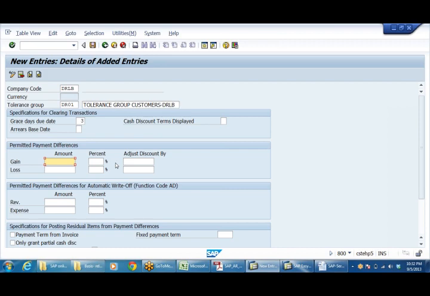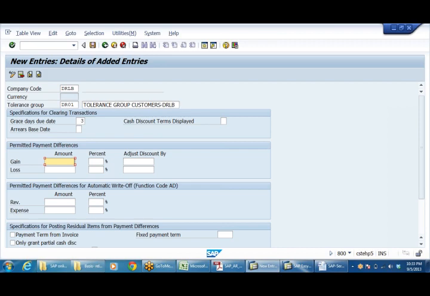Say for example, a customer has to pay 1 lakh. When he has to pay 1 lakh, if he says that once and for all he'll pay 95,000 instead of 1 lakh, then that 1 lakh is written off. In such a case, 5%, that is 5,000, is the loss.